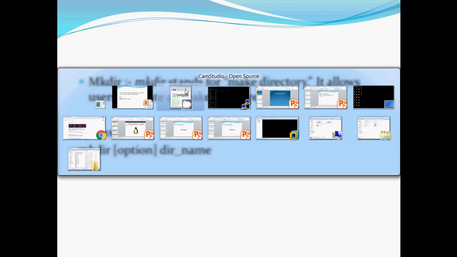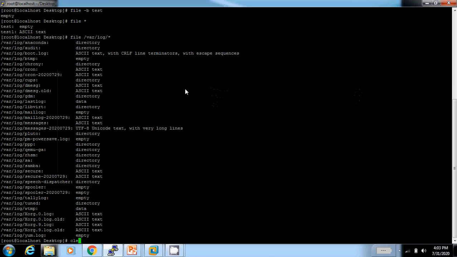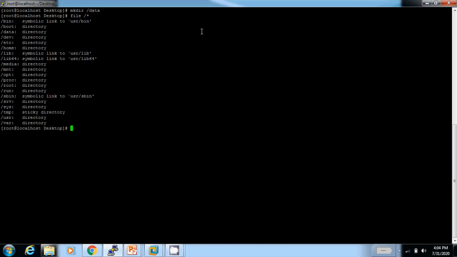We take an example. This is my Linux machine. I want to create a directory at location /data. I create the directory data. So I check whether the directory is created or not. See, I created the directory data. Data is available as the /data directory.